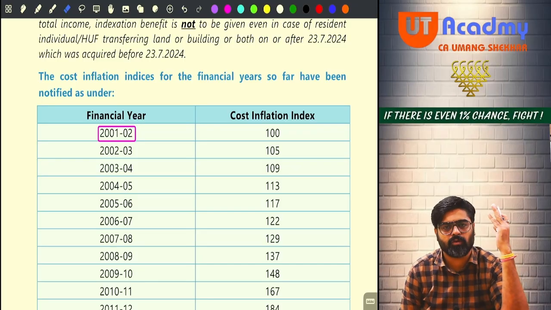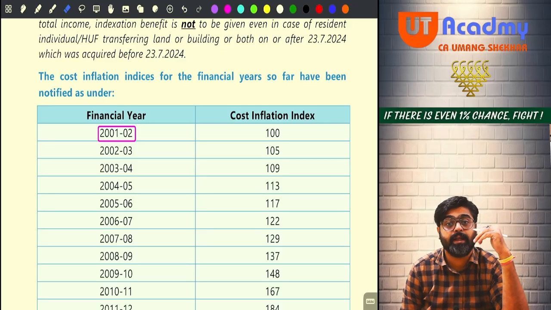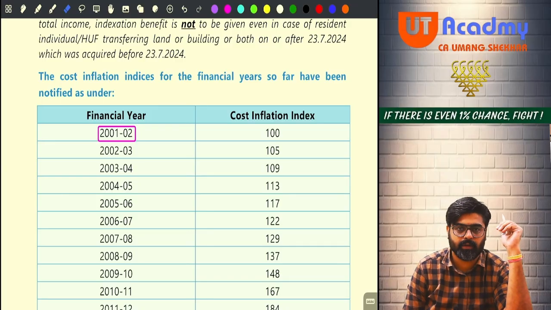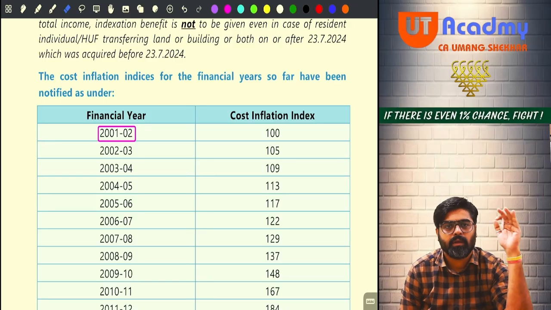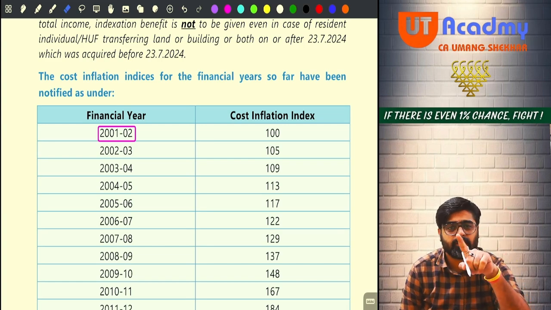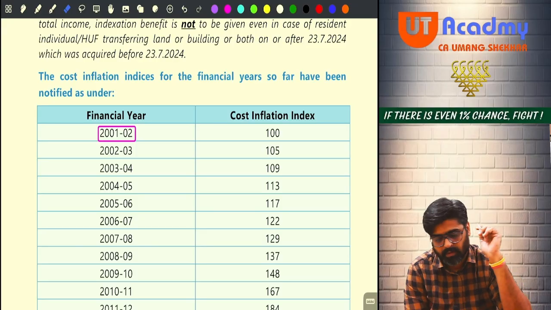See, when we were students, in our time, our base year was different. In our times, it was 81-82. Yes, it was 81-82. But the government has changed it, many years ago. The base year is now changed to 2001-2002.